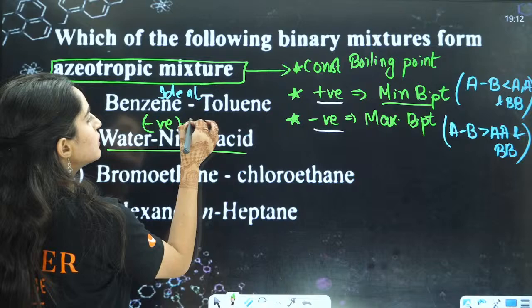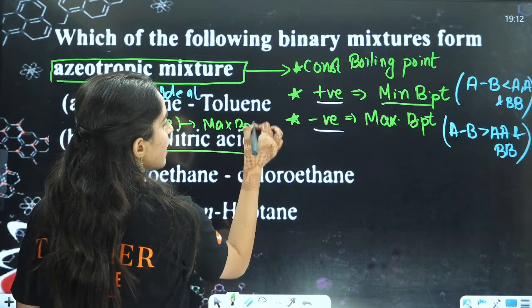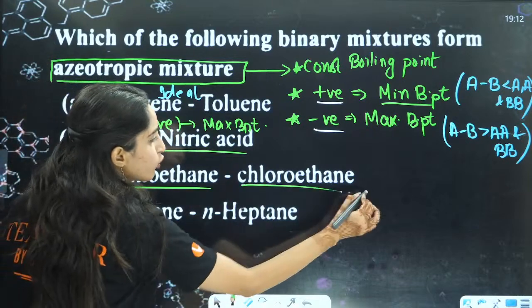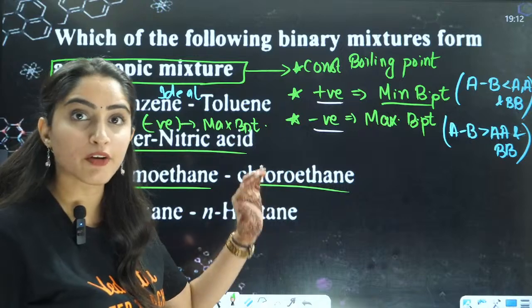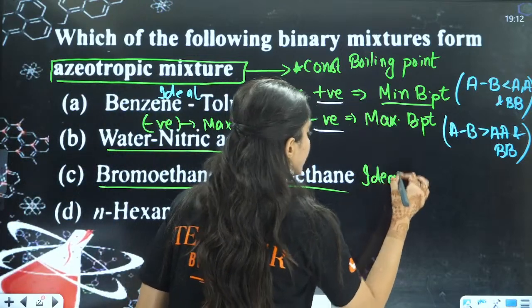So that is a negative deviation, which means it is a maximum boiling azeotrope. Maximum boiling azeotrope, right? What about bromoethane and chloroethane? The alkyl chain is the same. The difference is in the halogen. Again, it is an ideal solution.